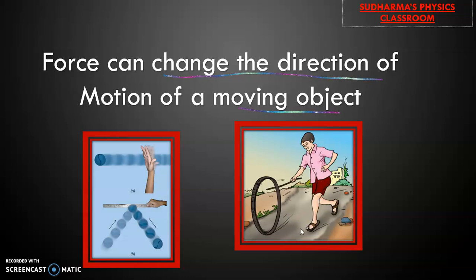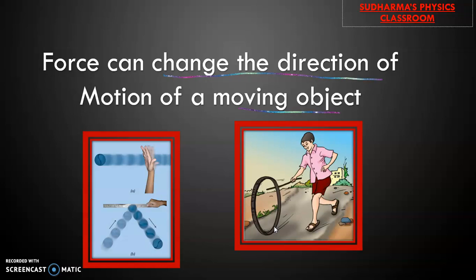Here also we can bring the example of a cricket ball and bat. Cricketer, so when the bowler does the bowling, this batsman will be hitting the ball, and he applies a very large amount of force, and the ball goes in another direction. So initially the ball comes towards the batsman. After he strikes the ball, it goes in another direction.